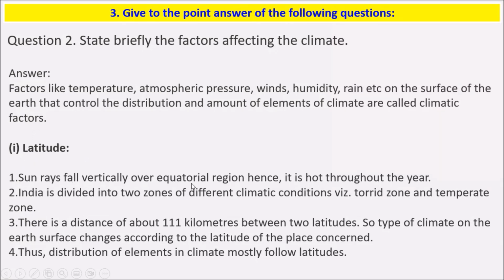Sun rays fall vertically over the equatorial regions, hence it is hot throughout the year. India is divided into two zones of different climatic conditions, that is the torrid zone and the temperate zone. There is a distance of about 111 kilometers between two latitudes, so the type of climate on the Earth's surface changes according to the latitude of the place concerned. Thus, distribution of elements of climate mostly follows latitudes.